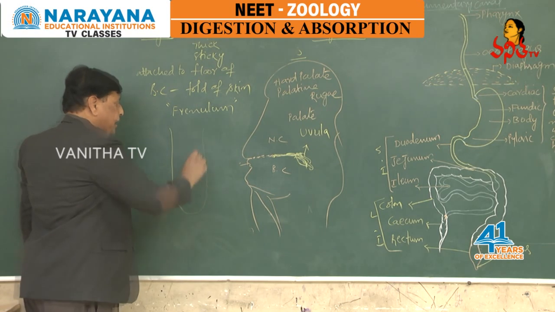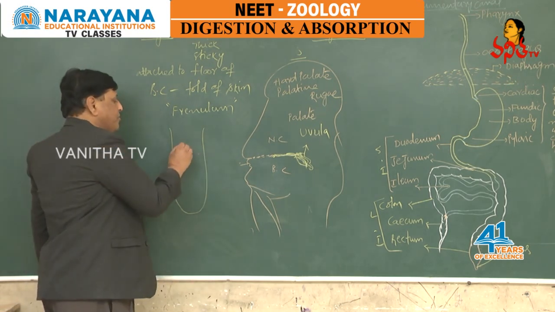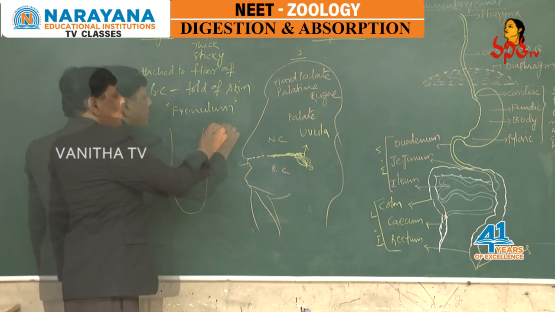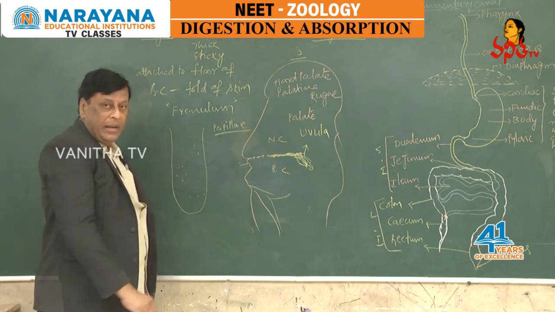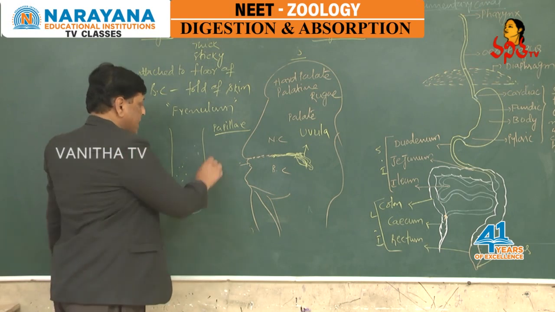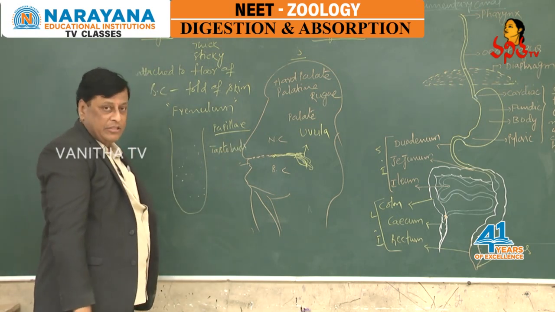The tongue is free at its anterior end, and on its surface a large number of papillae are present. Some of the papillae are provided with taste buds.